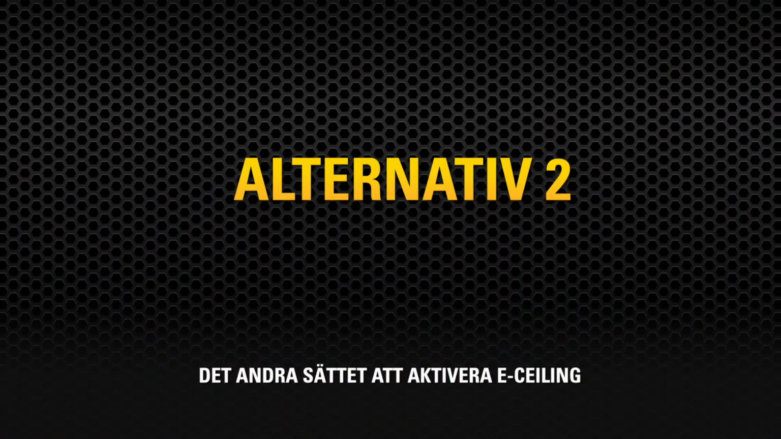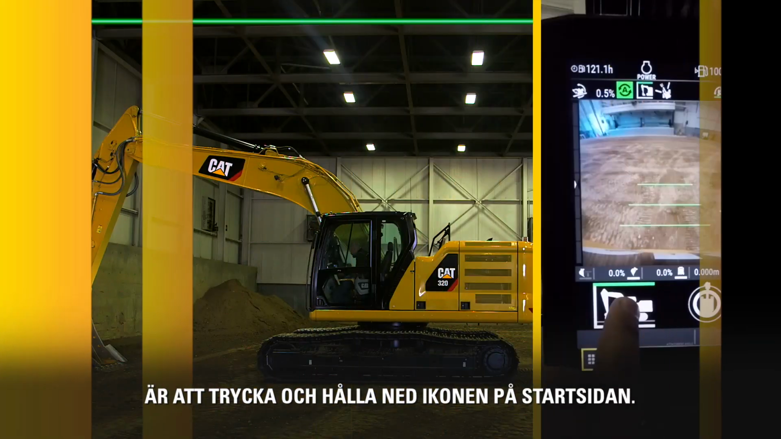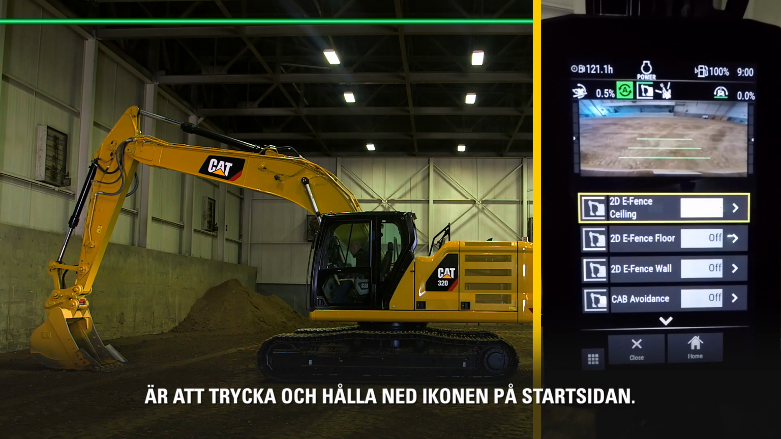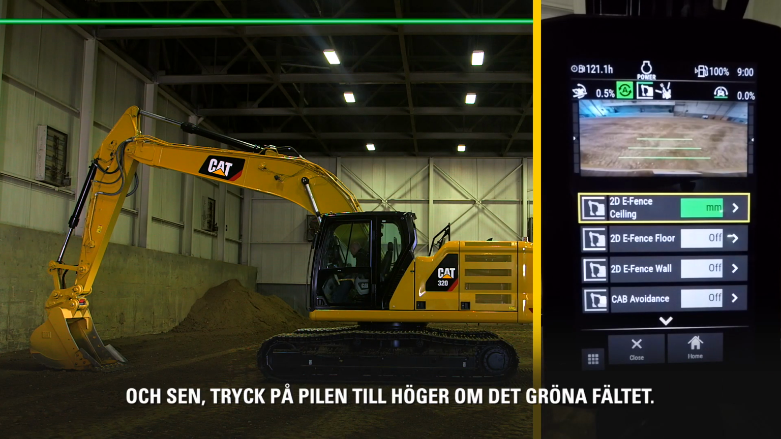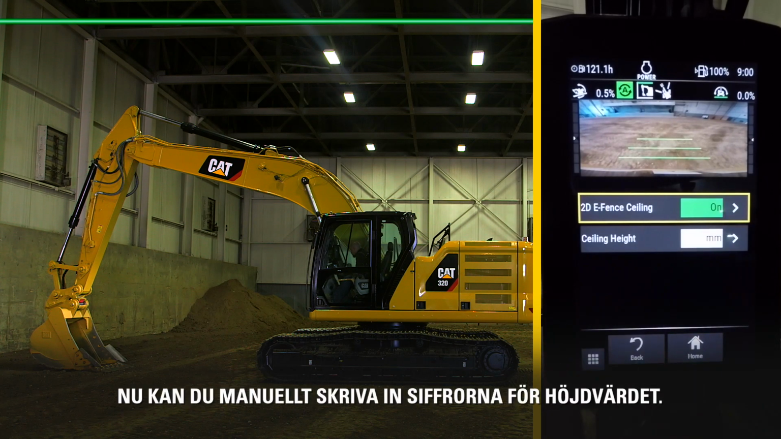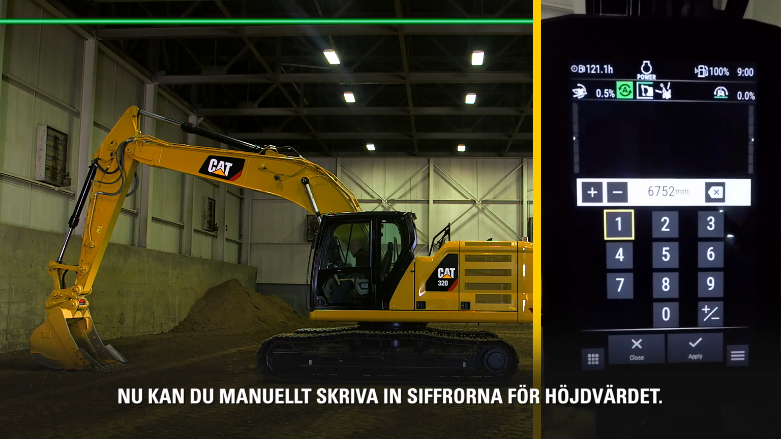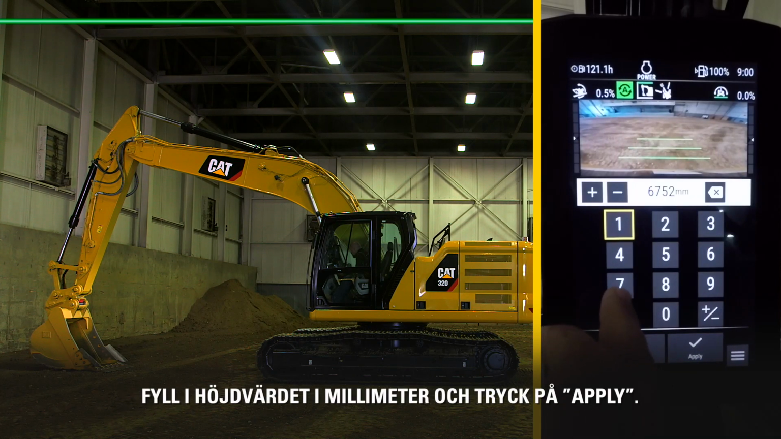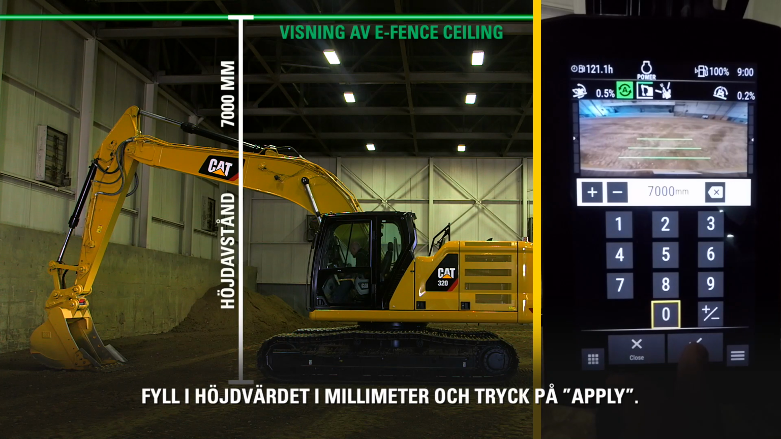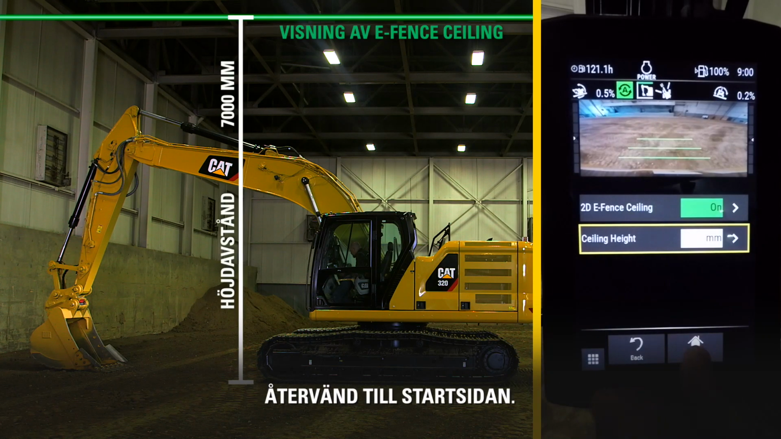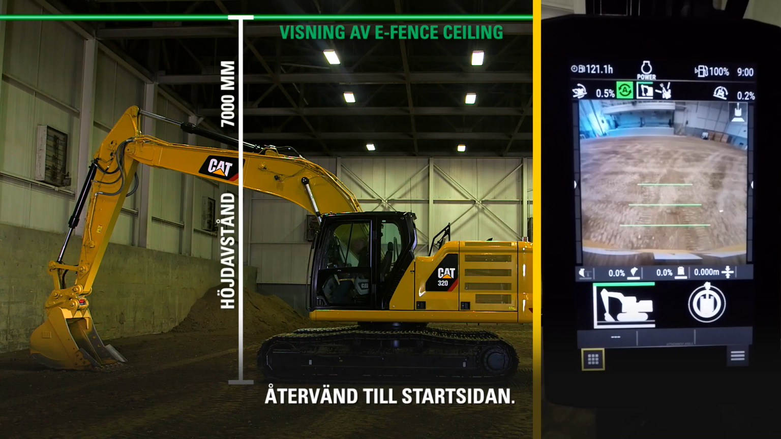The alternative way to enable E-ceiling is to press and hold directly on the icon on the home screen, but then press on the arrow to the right of the green box. This will allow you to enter in the numerical ceiling height value. Enter your ceiling height in metric millimeters and press Apply. Then return to the home screen.